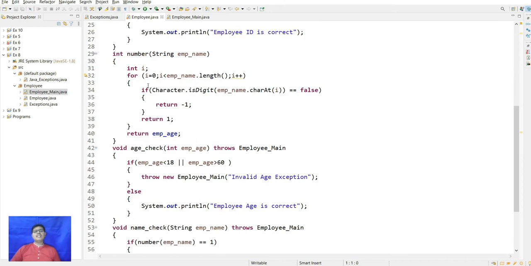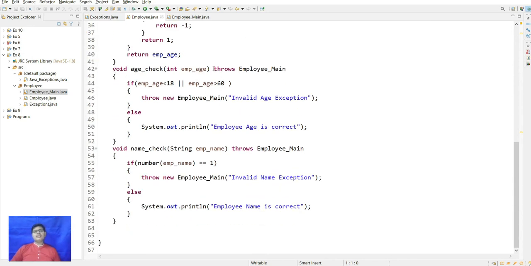After that it will check the number in the string employee name. Inside that, int i equal to 0, i less than employeeName.length, it checks character by character with Character.isDigit, and if a digit is found it returns -1, and if there is none, it returns 1.